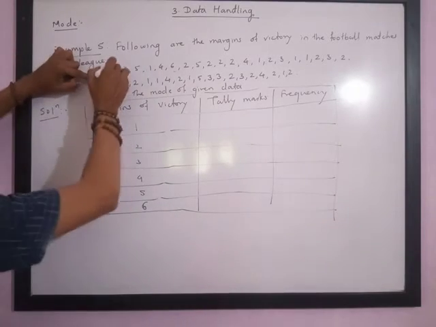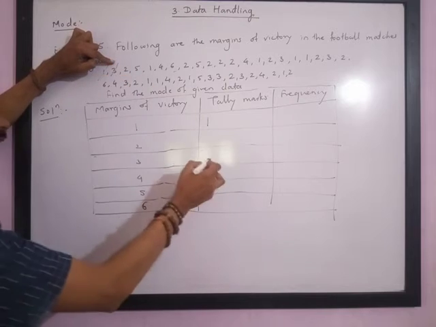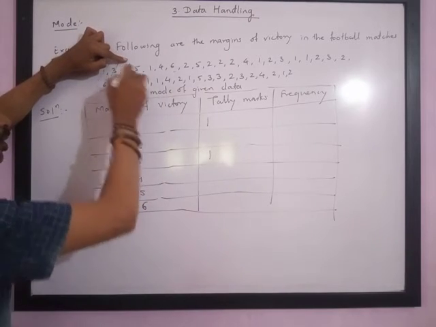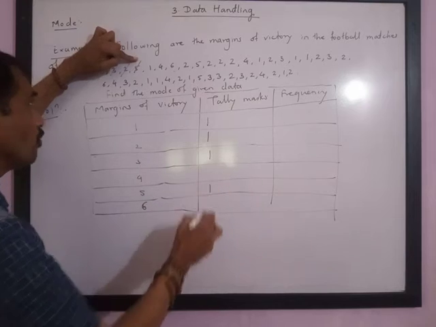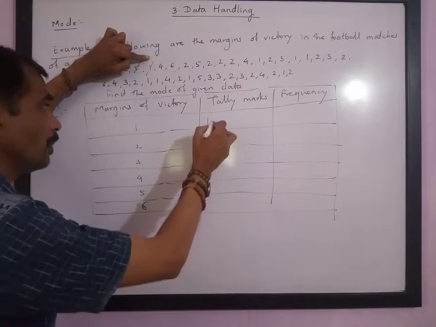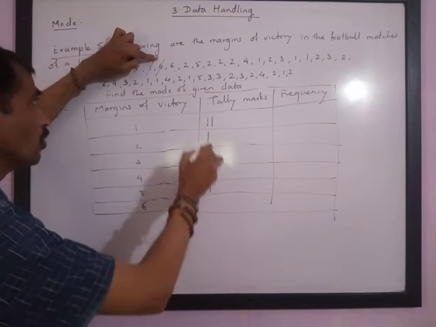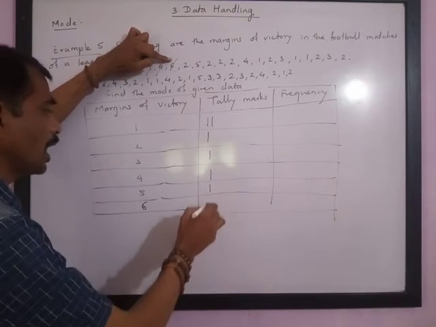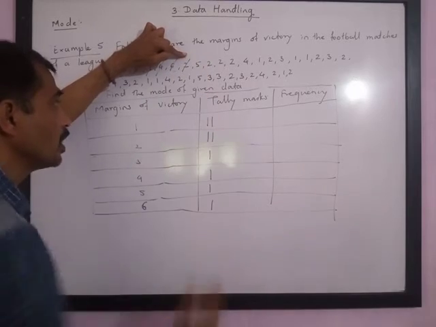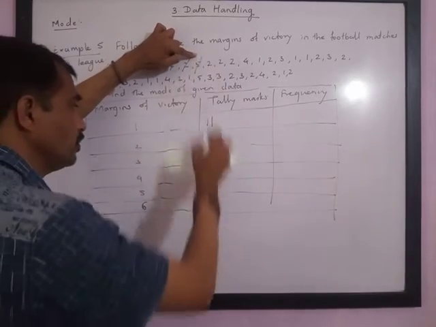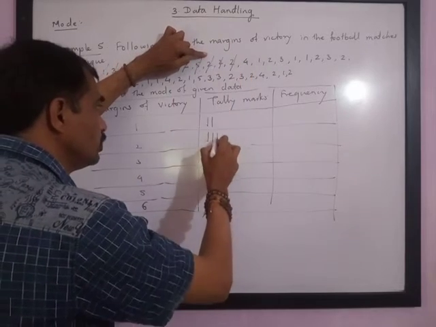Cut the first number 1, make a tally mark in front of 1. Then cut 3, make a tally mark in front of 3. Cut 2, make a tally mark in front of 2. Cut 5, make a tally mark in front of 5. Cut 1, make a tally mark in front of 1. Cut 4, make a tally mark in front of 4. Cut 6, make a tally mark in front of 6. Cut 2, make a tally mark in front of 2. Next is 5.